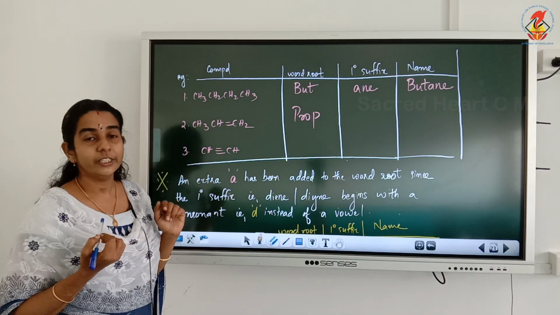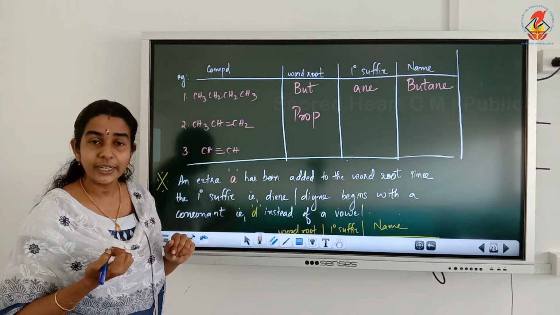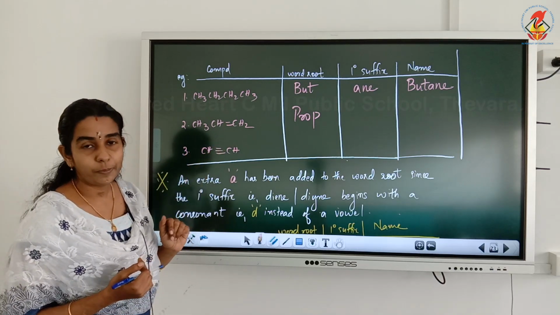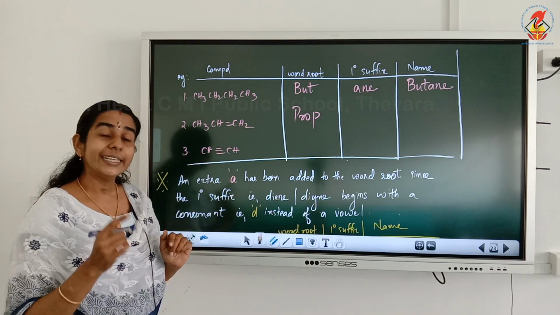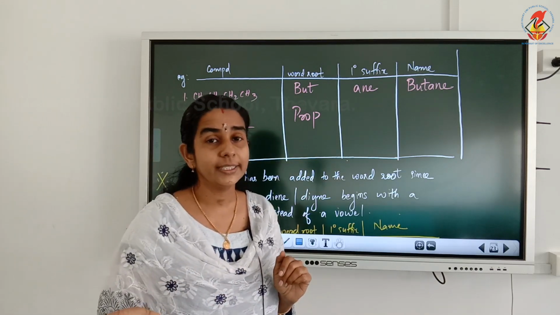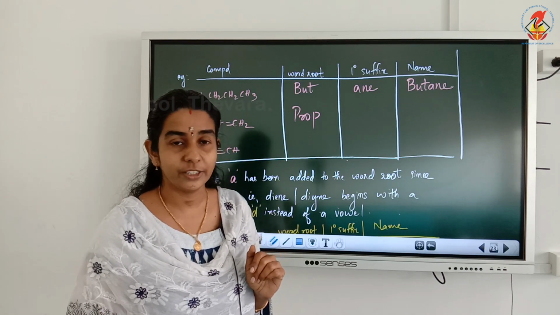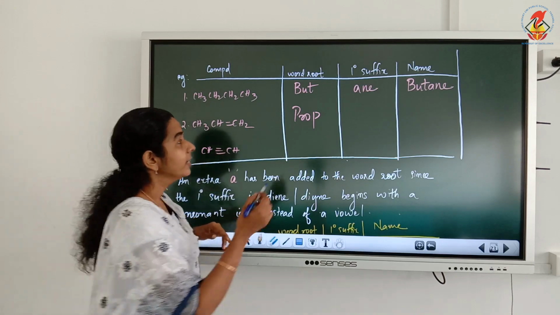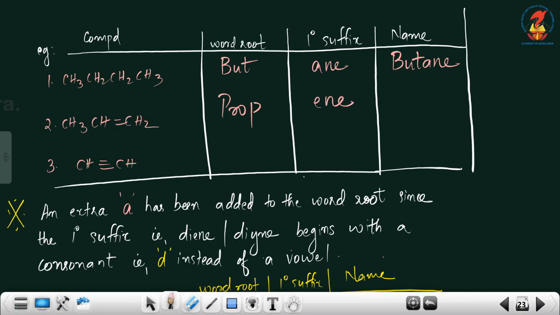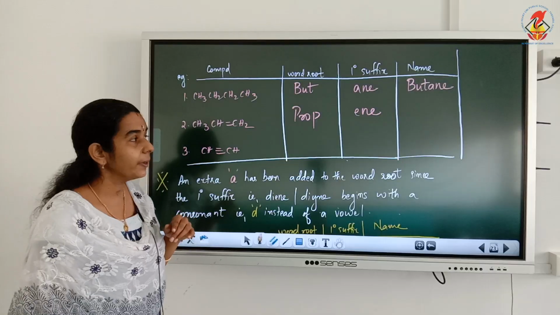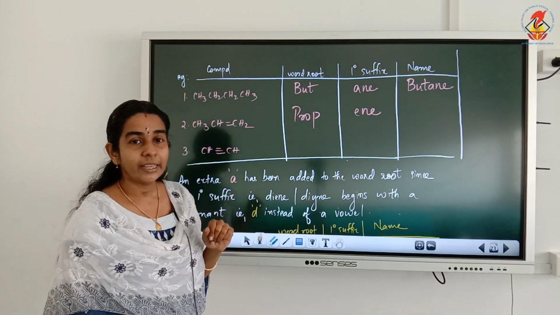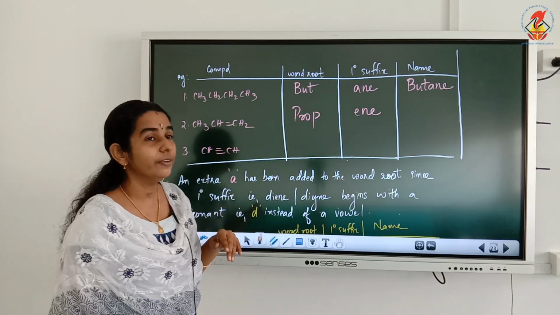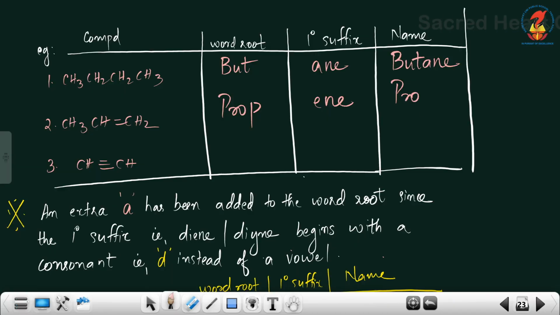Now we have to check whether the 3 carbon atoms are singly bonded, double bonded or triple bonded, if any. So here there is one double bond present. If there is at least one double bond or triple bond present, the suffix will change, isn't it? ENE or YNE will come. So here it is a double bond, so the primary suffix will be ENE. So how should we write the name? Attach the primary suffix along with the word root. So the name of the compound will be propene.